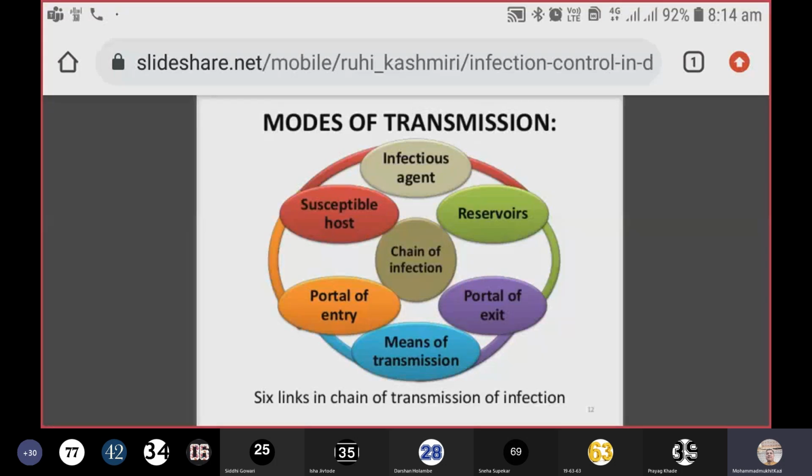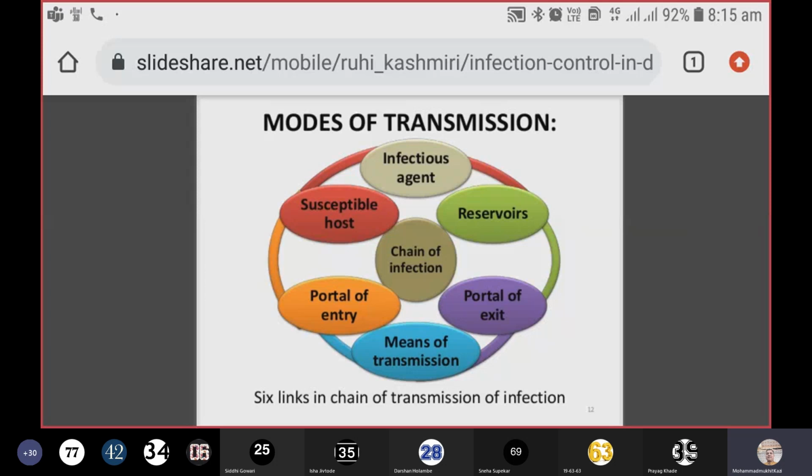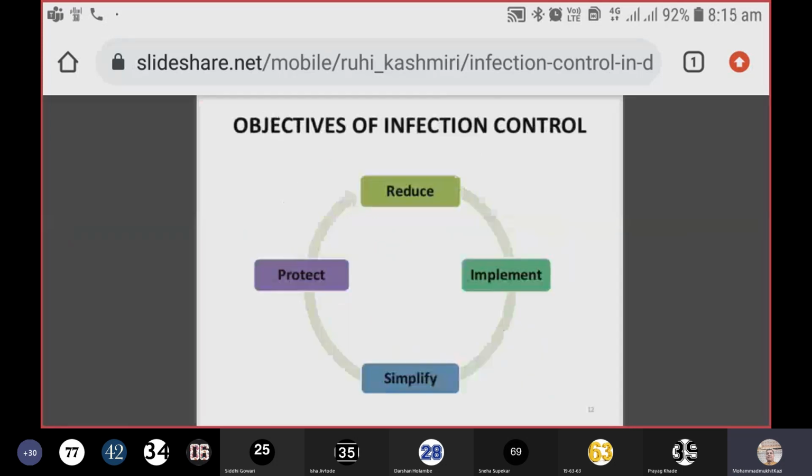This is very important, of course. The people who are admitted in the hospital are always susceptible to various infections. Even a parasitic infection can affect these susceptible hosts. And this is the chain of infection. This is how the modes of transmission of infection occur in hospital setups.